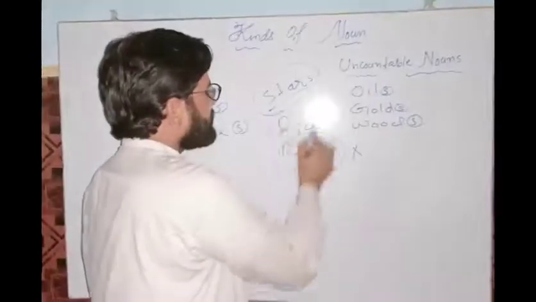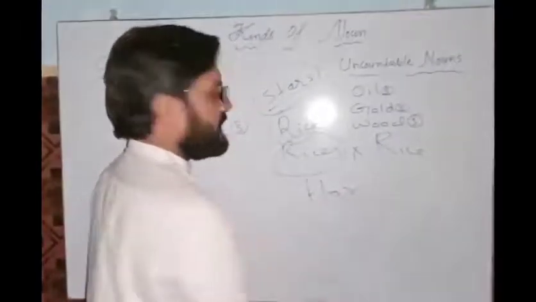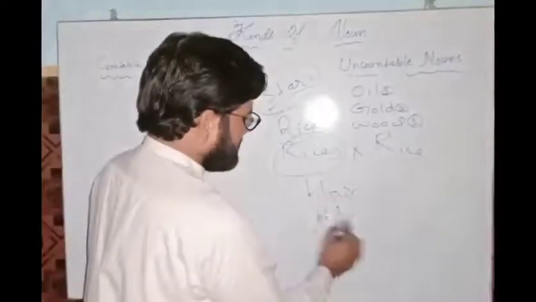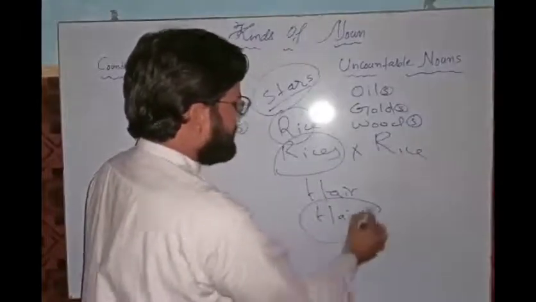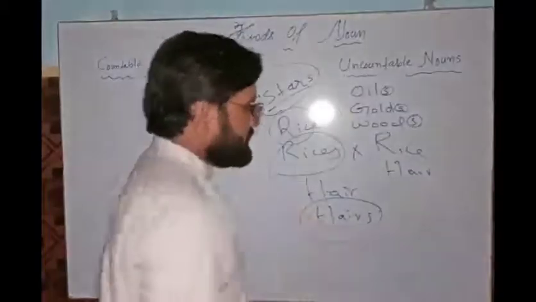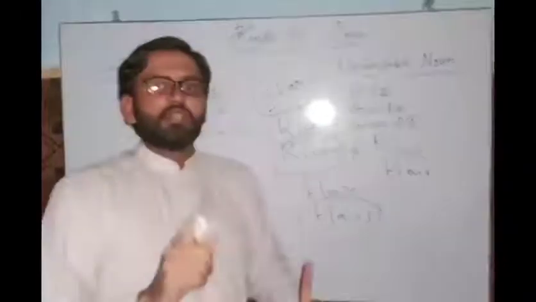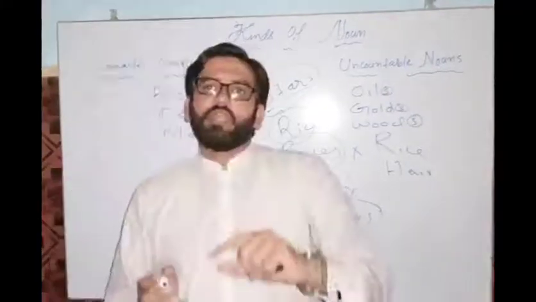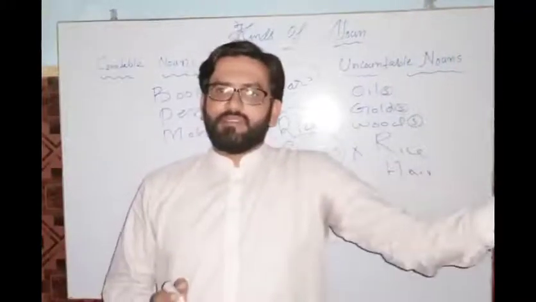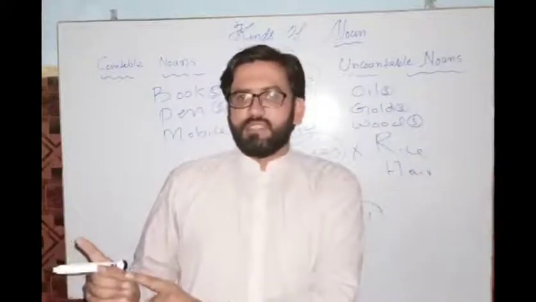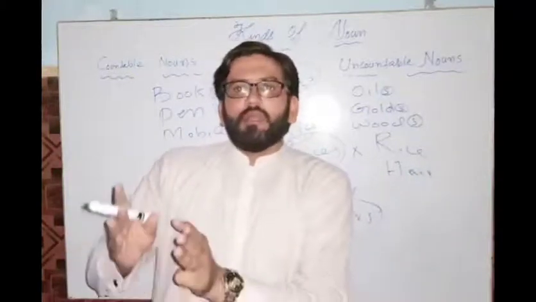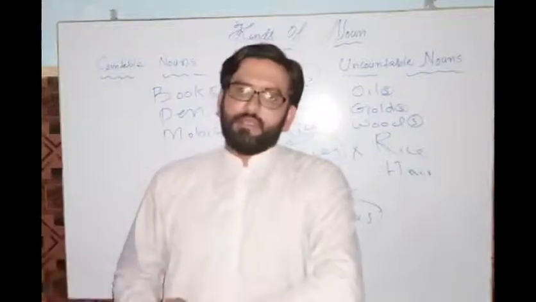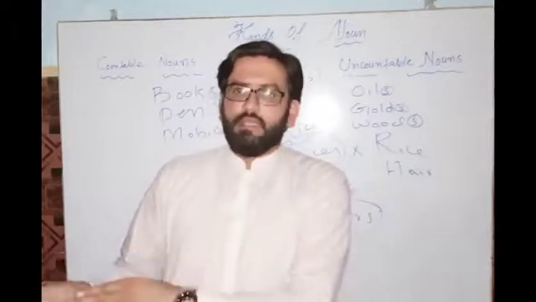So I will put rice here. If I say hair, if I say hairs, so it will become wrong. So I will say hair is an uncountable noun. Yes, I can put s here, but there is a trick behind it, right? The trick is that, for example, if I say I have gray hairs, right? Now this is a correct sentence. I have black hair means my hair is black.